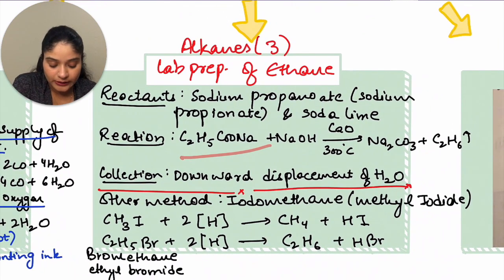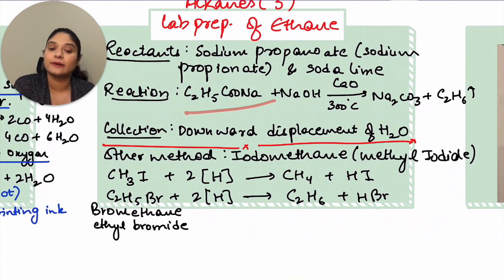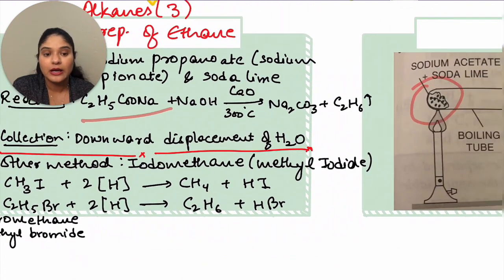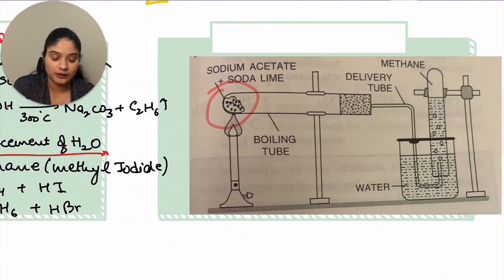So the reactants are given. The reaction is C2H5COONa plus NaOH in the presence of calcium oxide at 300 degrees Celsius, giving us Na2CO3 plus C2H6. The collection is again by downward displacement of water, and the preparation diagram stays the same. It's just exactly the same as is. Instead of sodium acetate, you're using sodium propanoate.